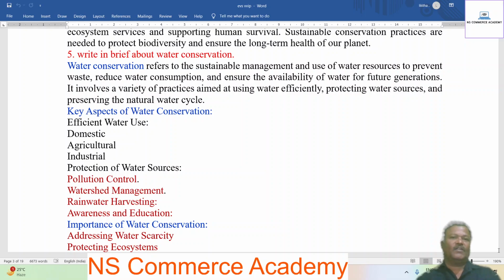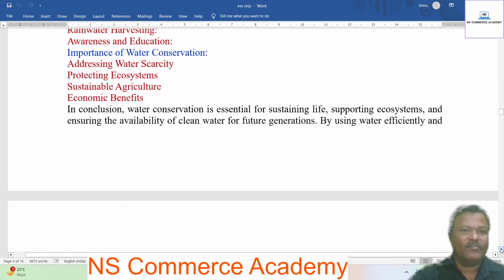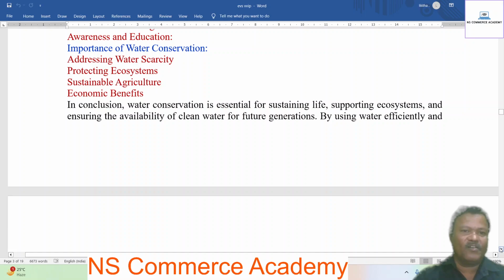Key aspects of water conservation: efficient water usage in domestic, agriculture, and industrial settings; protection of water sources, pollution control, watershed management, rainwater harvesting, awareness and education. Importance of water conservation: addressing water scarcity, protecting ecosystems, sustainable agriculture, economic benefits.